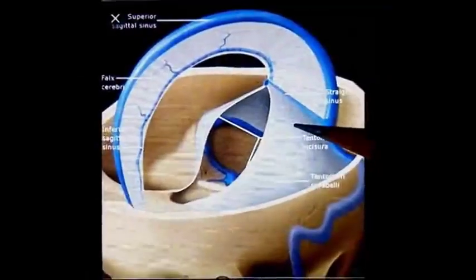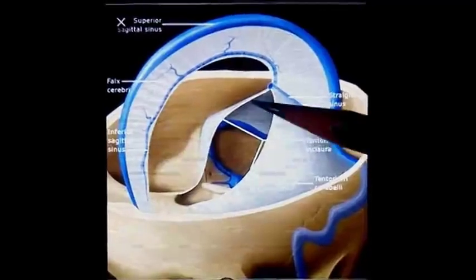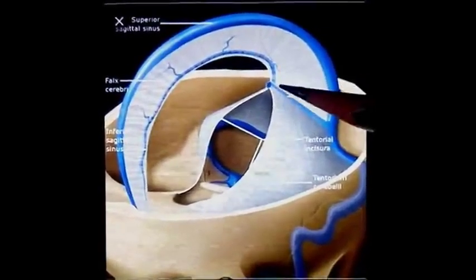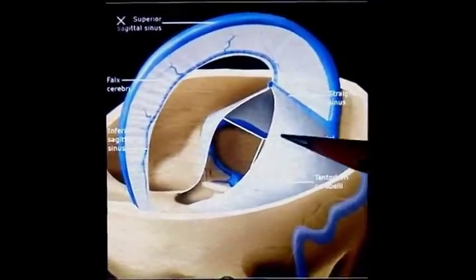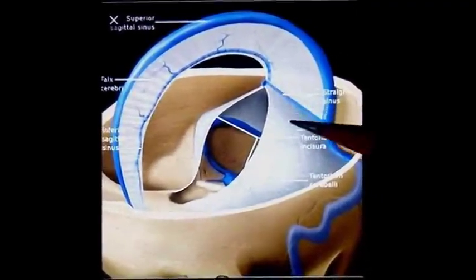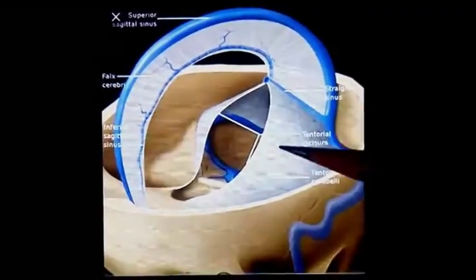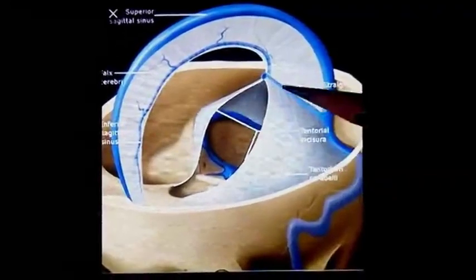Tentorium cerebelli has two surfaces, superior and inferior. The superior surface is convex and the inferior surface is concave. The superior surface slopes on both sides from the median plane.